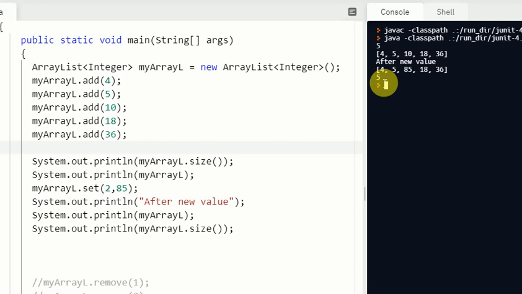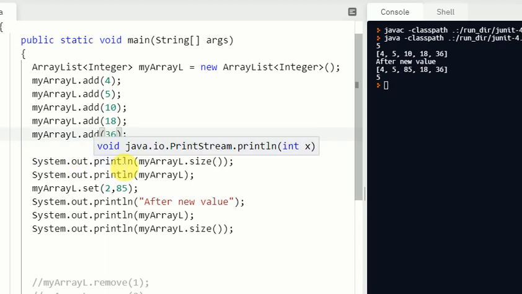So this is the way you can use the add method. And then the get method is used to get a value at any specific index number. If you want to print a specific value which is stored at a specific index number, then you can use the get method. And the set method is used to replace an existing value with a new one. So these are some very, very important methods for array list.